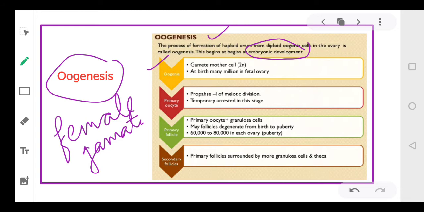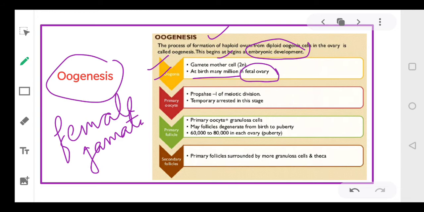Now first of all, there are gamete mother cells present. At birth, there are many millions in the fetal ovary. These gamete mother cells, millions in number, are present in the fetal ovary, and they are referred to as oogonia, right? Then these oogonia undergo the process of differentiation and multiplication, and they enter the meiotic division.